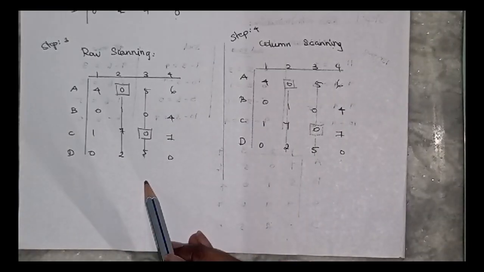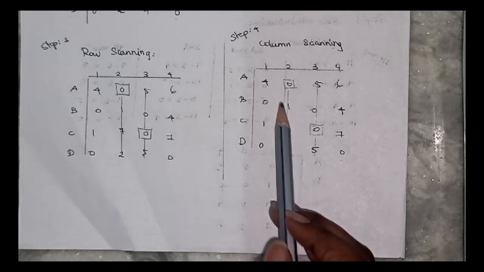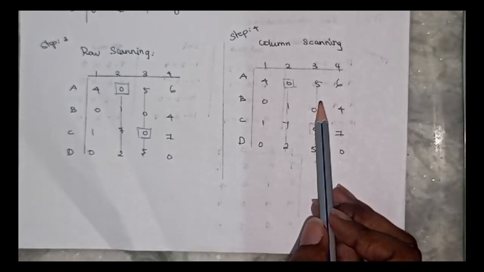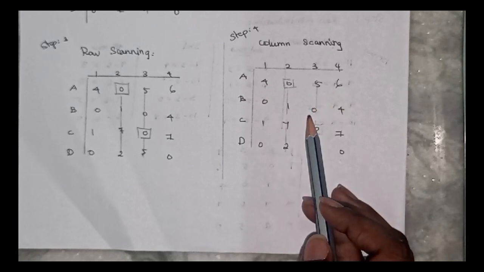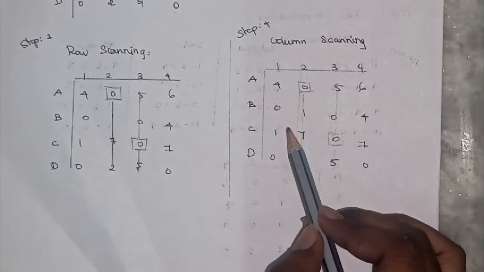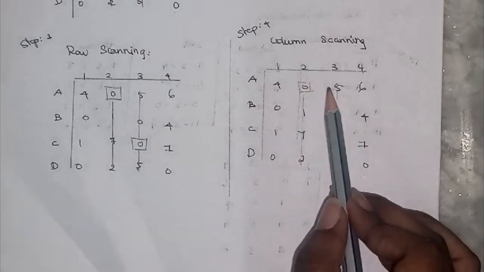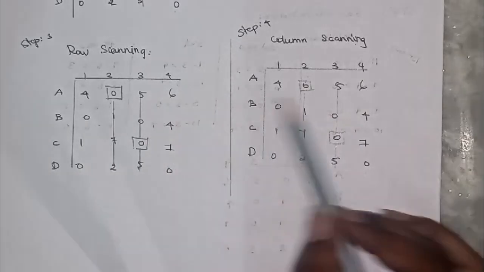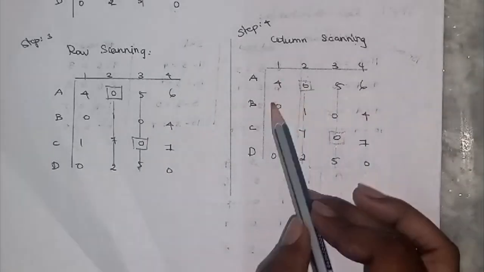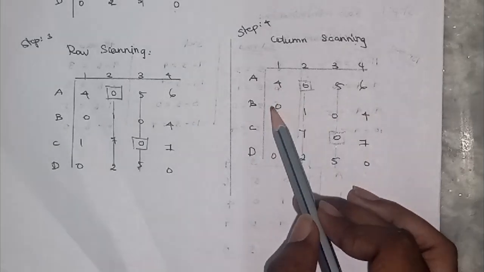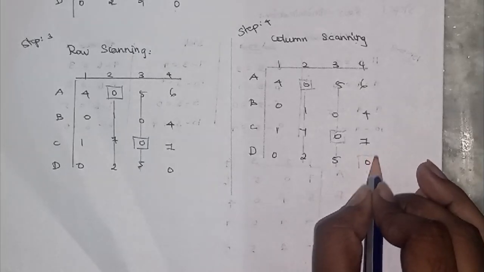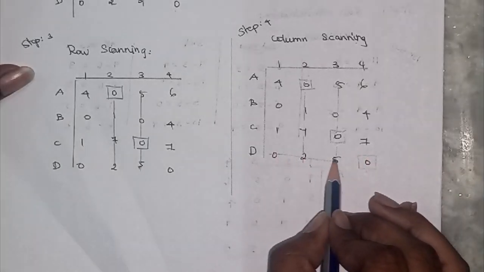After row scanning, the next step is column scanning, the same as row scanning. Here in column scanning we check each column that has a single zero, otherwise we skip the step. The second and third columns were already done in row scanning, so we skip them. Now we have the first column and the fourth column. The first column has two zeros, so we skip it. In the last column we have a single zero in the last row, so we strike out the last row.